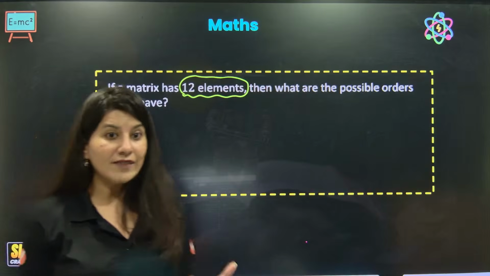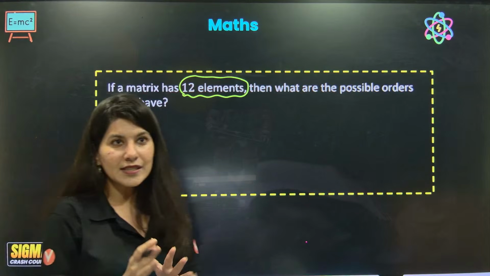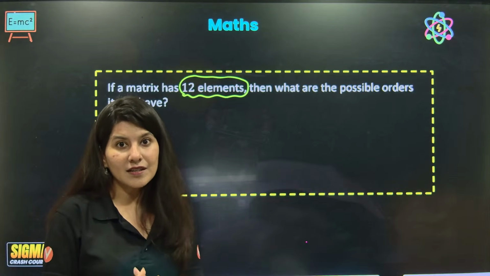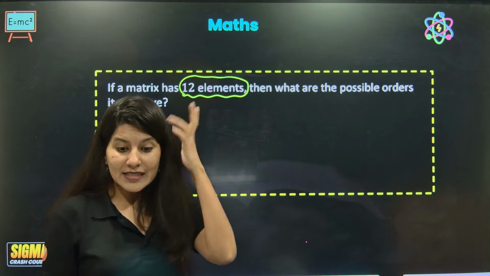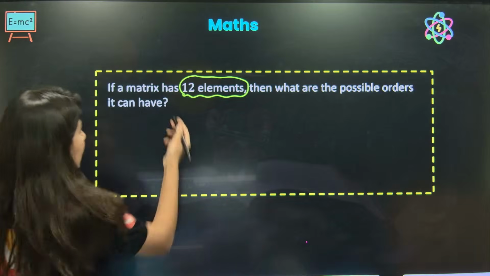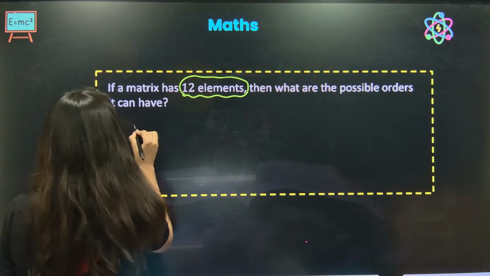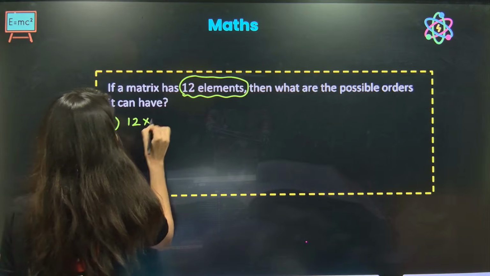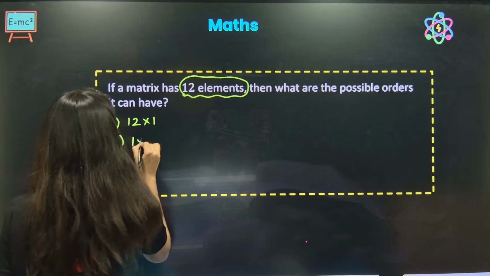You told us that mn elements are there in any matrix, so m cross n could be the order. So 12 elements are there. First case, it could be 12 cross 1 and 1 cross 12.